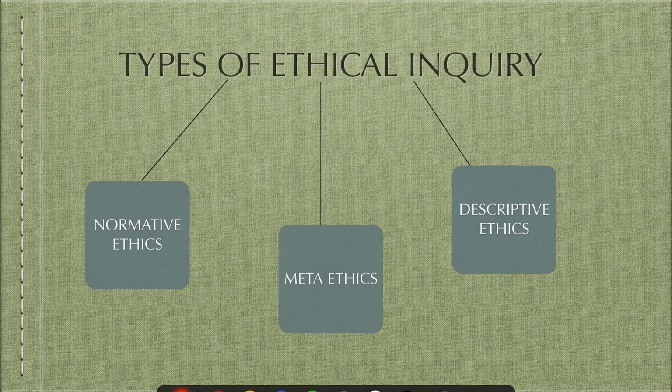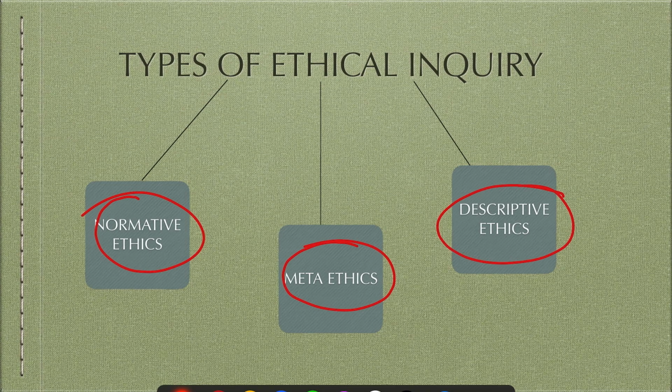And then you can study also what is the geography of plants. For example, you can find rainforest in the equatorial region. Then you can find deciduous plants in the tropical region. You can find pine trees in the temperate region. So you are studying plants, but you are making different inquiries. So just like that, in ethics also we have the normative approach, we have meta ethics, and we have descriptive ethics. So these are the three branches, and we will learn one by one.